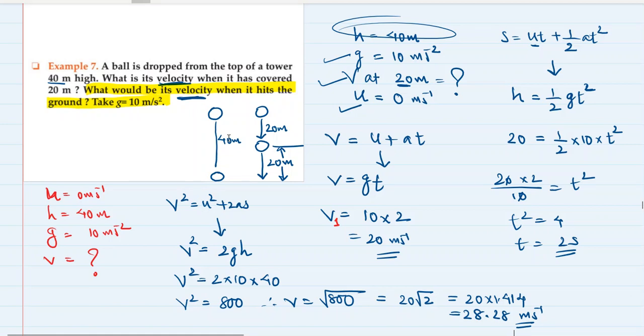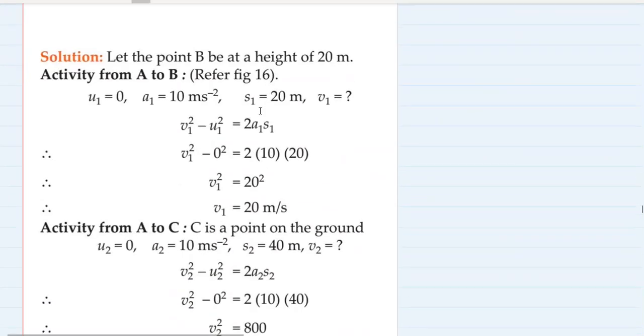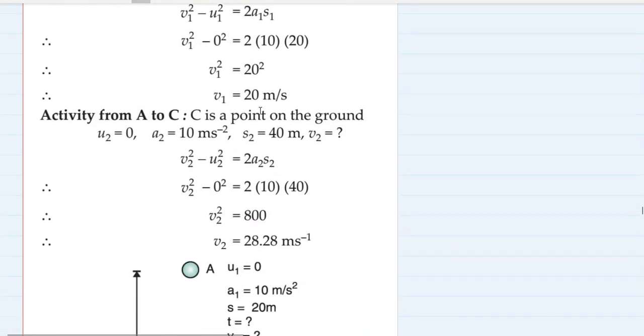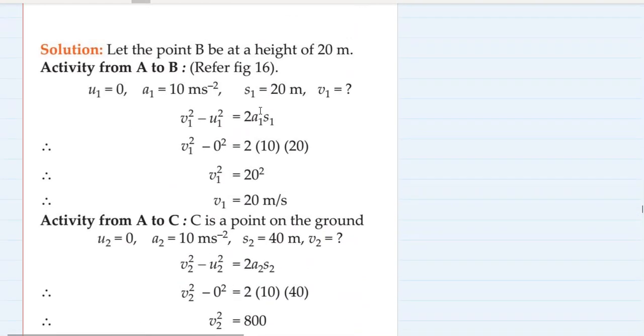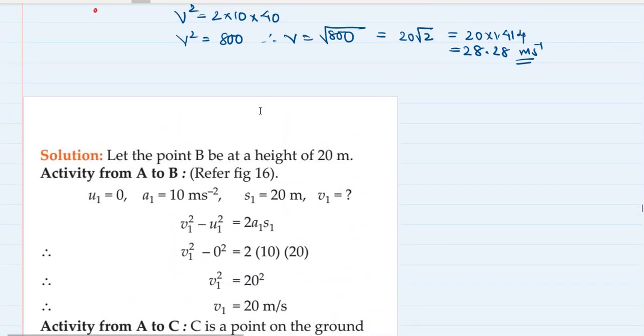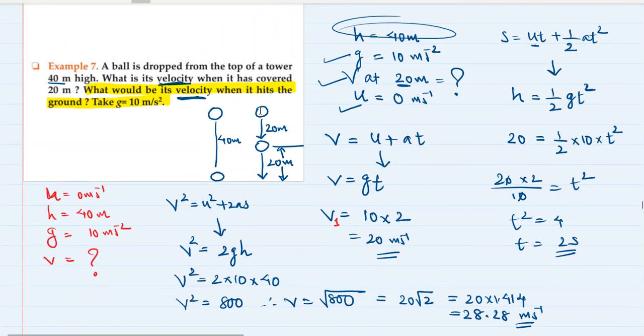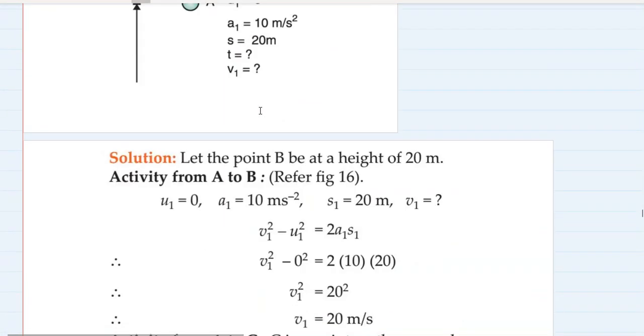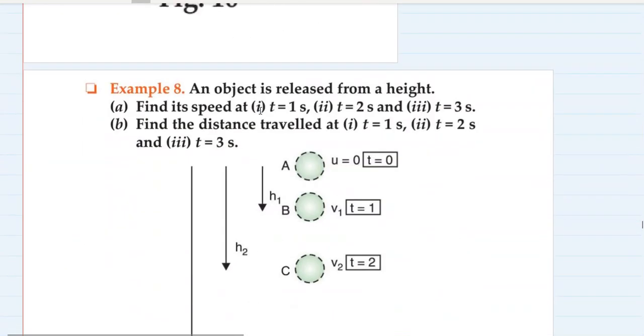First answer is 20 meter per second, then the next is 28.28. Perfect, perfect, perfect. Okay, so both the answers are correct, and our method is also good. Now we have understood how to deal with the problems of free fall.